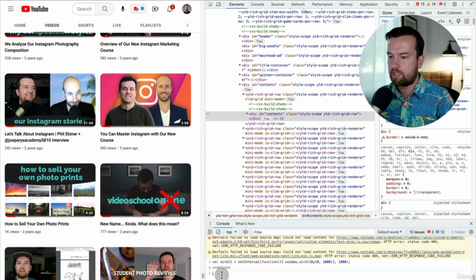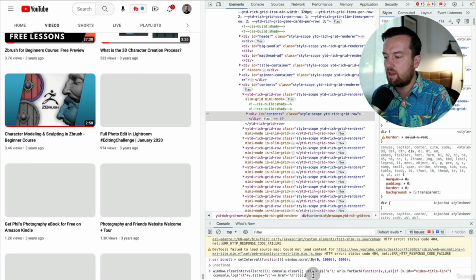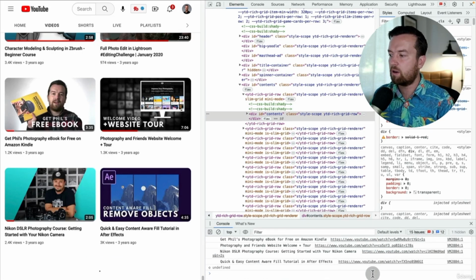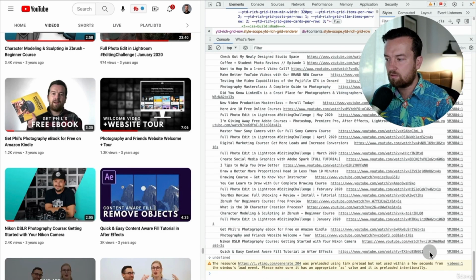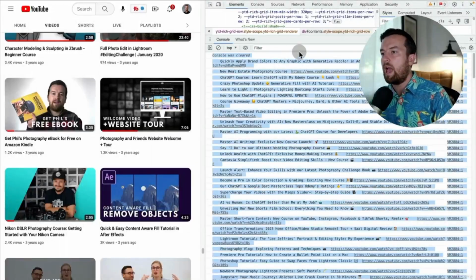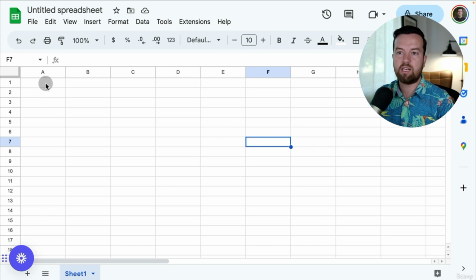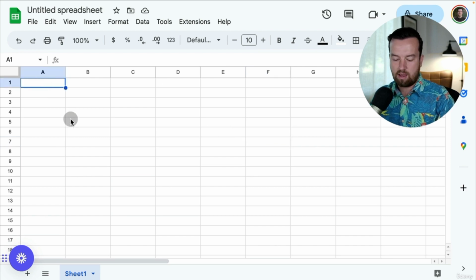So say it went to the end of your channel or not, I'm going to paste this code and then press return on my keyboard. You can see that it actually removed all the code, and now it has simply the clean title and the URL for all of these videos that it opened. So now I can click in here, scroll up and copy, and then go to a new Google Sheet, to an Excel file, and paste this.